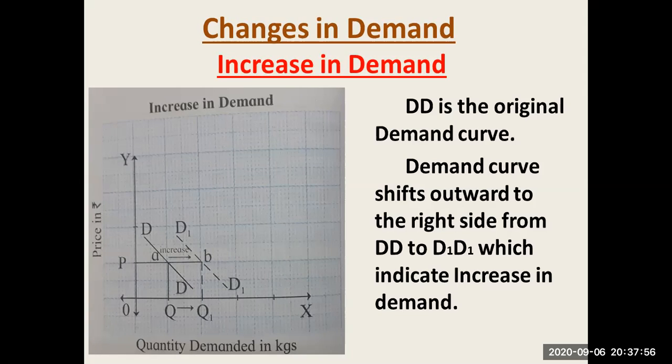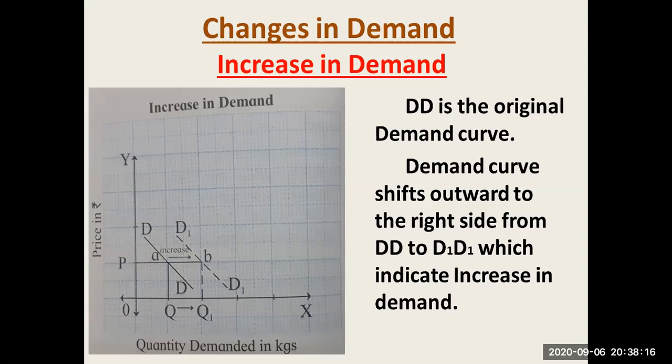If the price is constant but the other factors change favorably, the demand curve shifts to the right of the original demand curve; that is D1 D1.